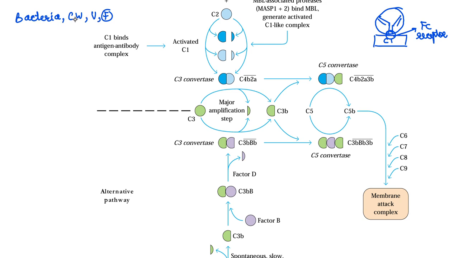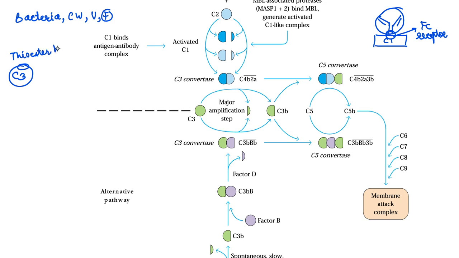Now suppose there is a condition where the bacteria, its cell wall, a virus, or a fungal spore enters the blood but is unnoticed. The antibody has not bound to it and C1 is not activated. In that condition also, the complement system will tackle it because of C3. Here C3 is the main hero. On the C3 there are certain